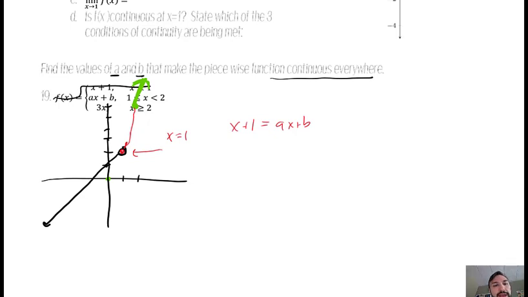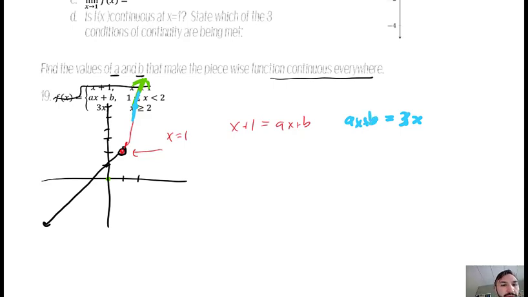So I want those two to have the same y value. So I'm going to set those two equal to each other. And then up here, ax plus b is right here, this line in blue, and then this is 3x, and at that instant of 2 I want them to be equal. So I want 3x to be the same thing as ax plus b.